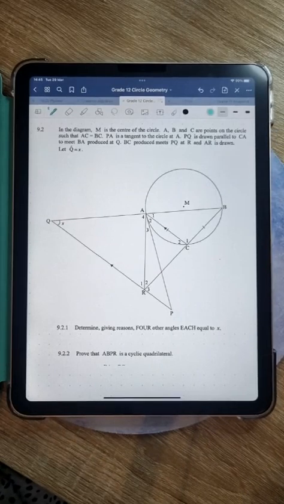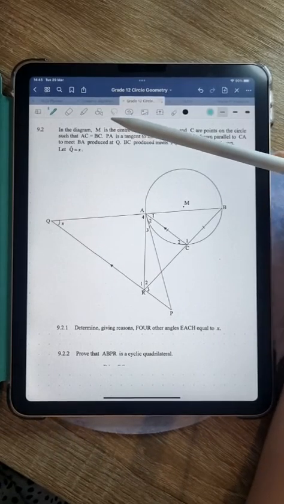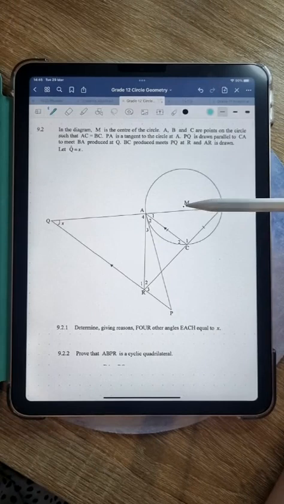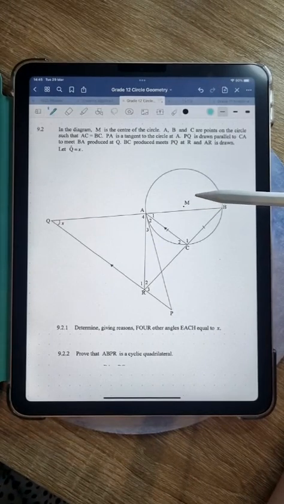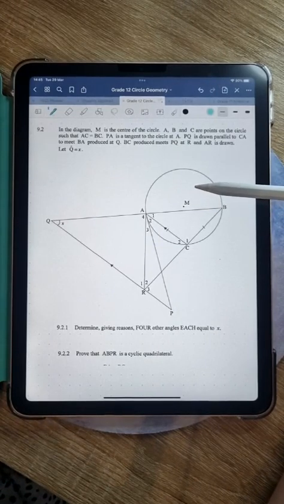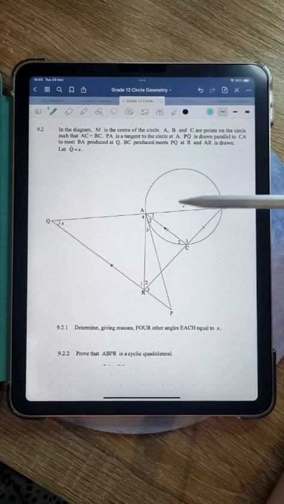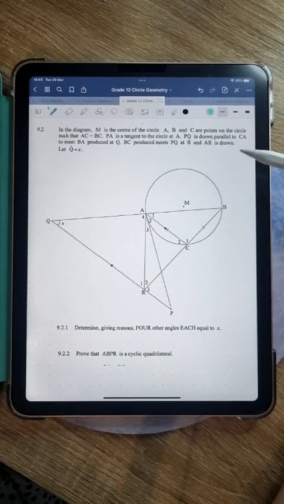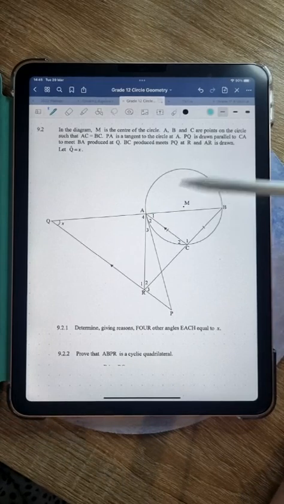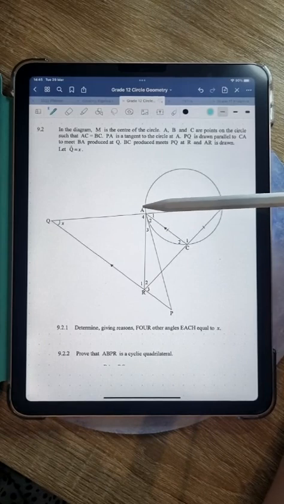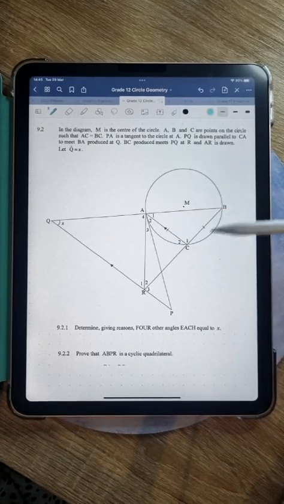So they're saying in the diagram, M is the center of the circle M. We spoke about this yesterday. The fact that they've used an M for the center of the circle is unusual. Usually they use an O, but we need to just remember that M is the center. A, B, and C are points on the circle such that AC is equal to BC.